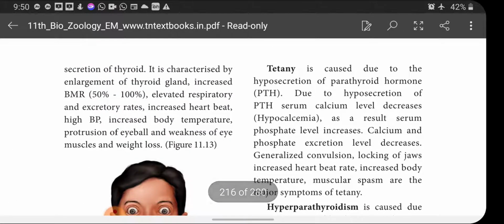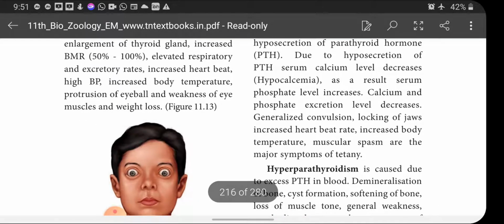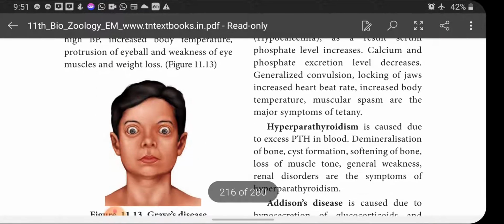And the next disease, tetany, is caused due to the hyposecretion of parathyroid hormone. Due to hyposecretion of parathyroid hormone, serum calcium level decreases, that is, calcium in the blood becomes low. That condition is called hypocalcemia. As a result, serum phosphate level increases. When calcium level becomes low, phosphate level automatically increases. Calcium and phosphate excretion level decreases. So generalized convulsions, locking of jaws, increased heartbeat rate, increased body temperature, muscular spasm are the major symptoms of tetany.